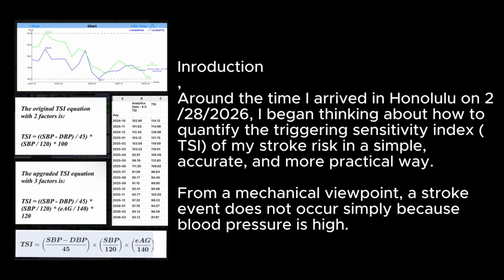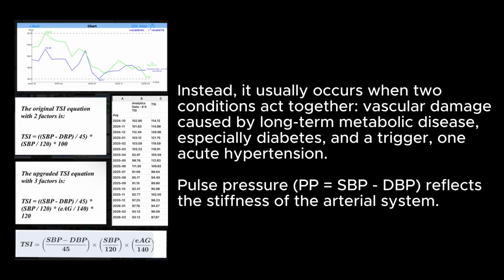Introduction. Around the time I arrived in Honolulu on February 28, 2026, I began thinking about how to quantify the triggering sensitivity index TSI of my stroke risk in a simple, accurate, and more practical way, from a mechanical viewpoint. A stroke event does not occur simply because blood pressure is high. Instead, it usually occurs when two conditions act together: vascular damage caused by long-term metabolic disease, especially diabetes, and a